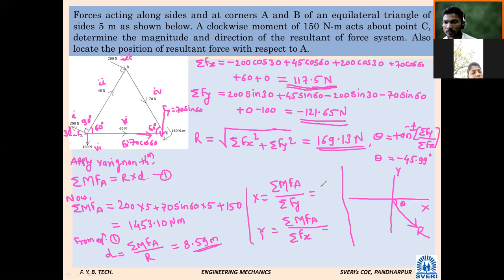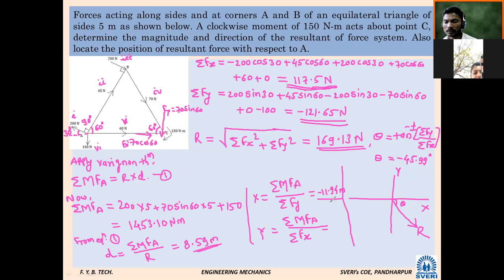Roll number 46. Value of X: minus 11.94. Unit? Newton. No, it is a distance. Meter.